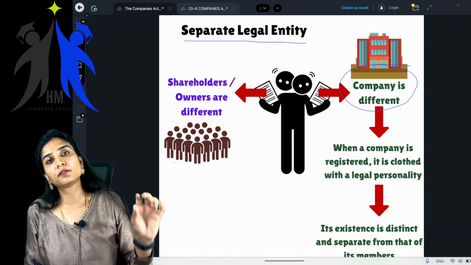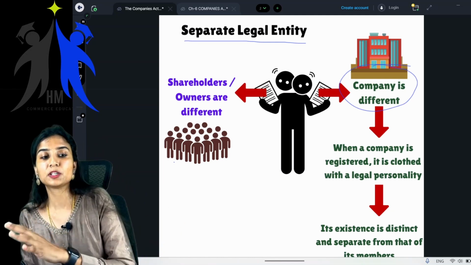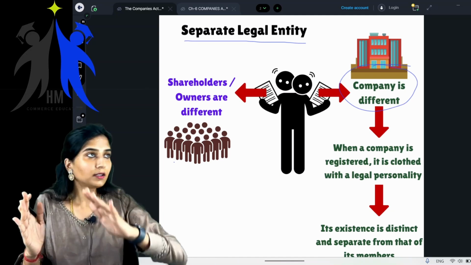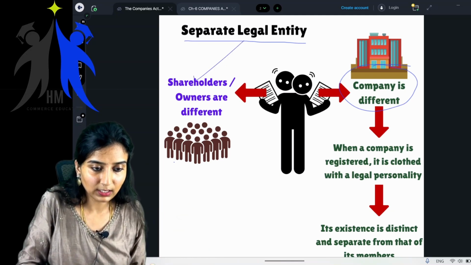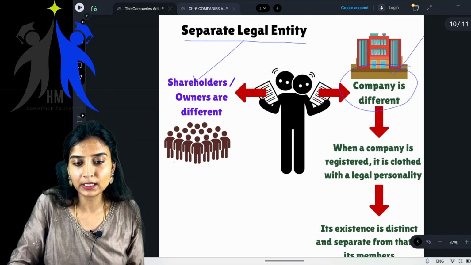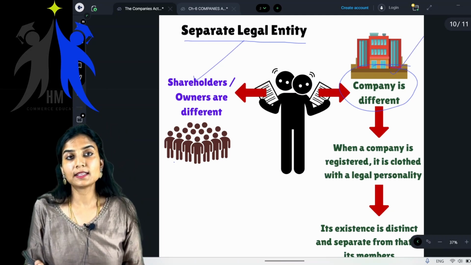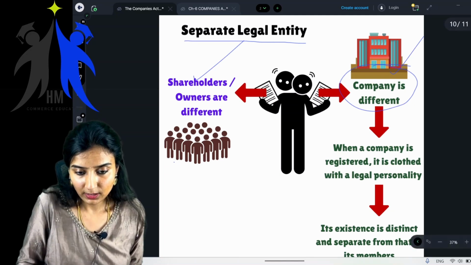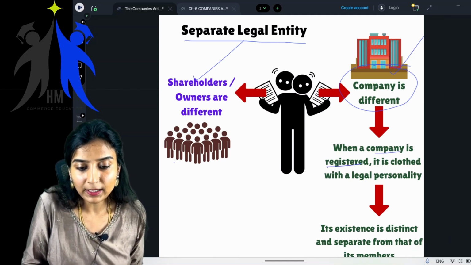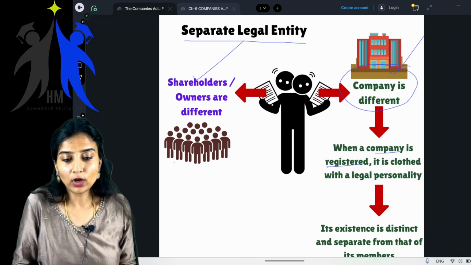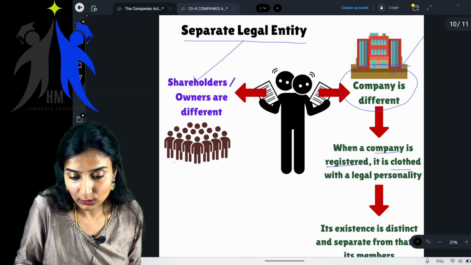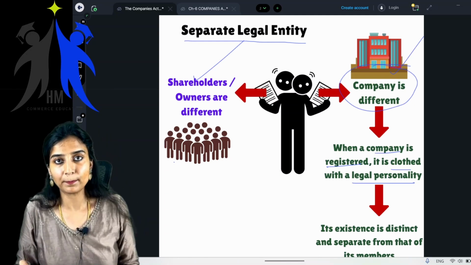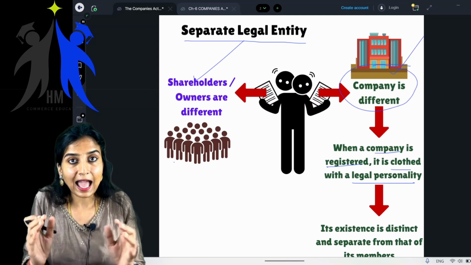So the ownership of the company is different from the management of the company, or the company is itself different from the owners. Different. Getting it? Shareholders or owners are different, whereas the company is different. So it has a separate existence. When a company is registered, meaning when it is incorporated, it is clothed with a legal personality, meaning there is a separate existence for the company.